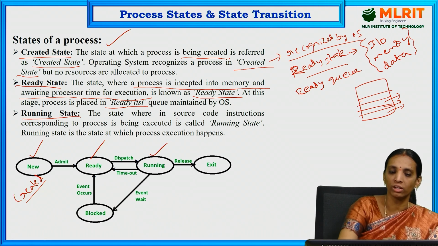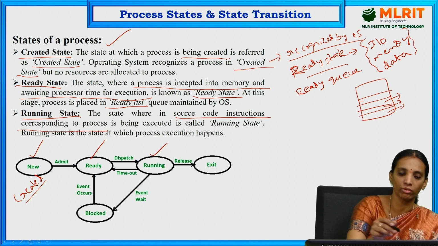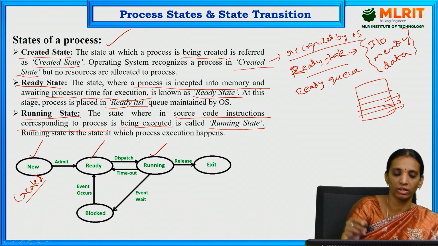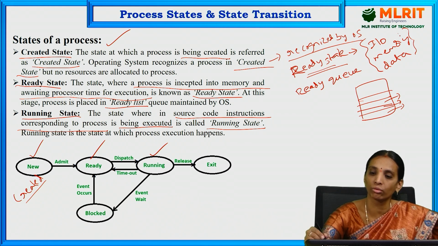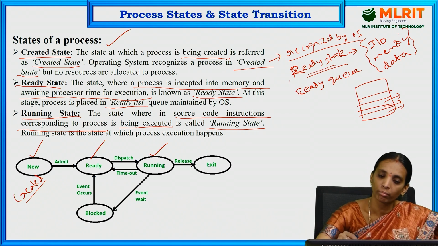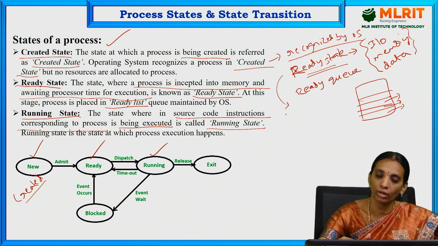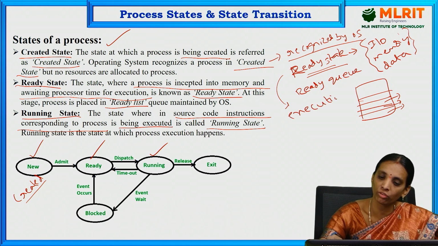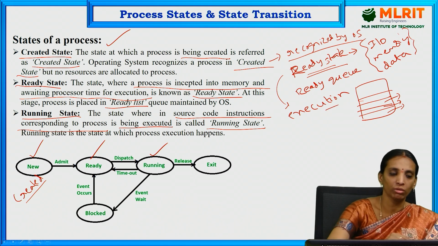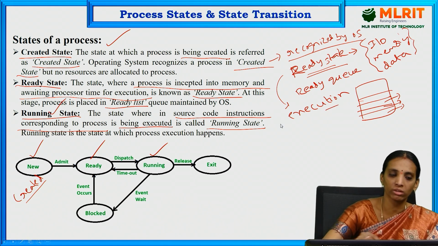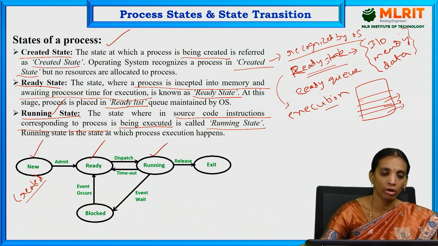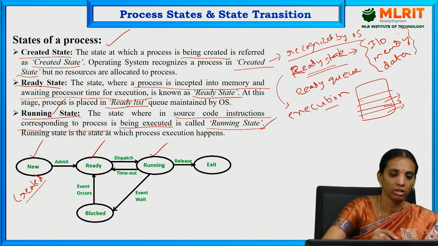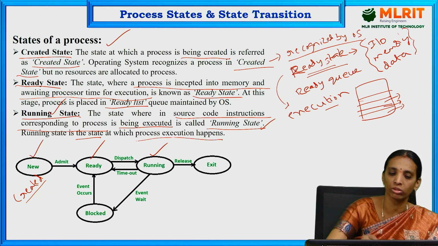The state in which source code instructions corresponding to a process are being executed is known as running state. We have already discussed that in the ready state, the resources are allocated to the OS and the process is awaiting execution. So when the process is going for execution steps, it is known as running state. Whatever instructions are written in the program for that particular process are executed. That is called running state. Running state is the state at which process execution happens.